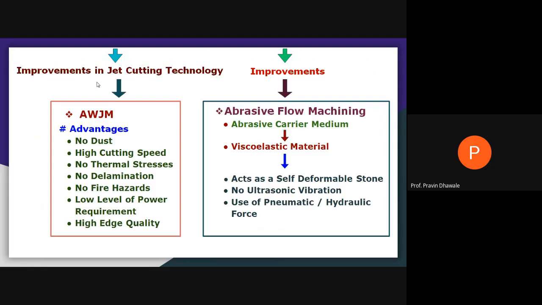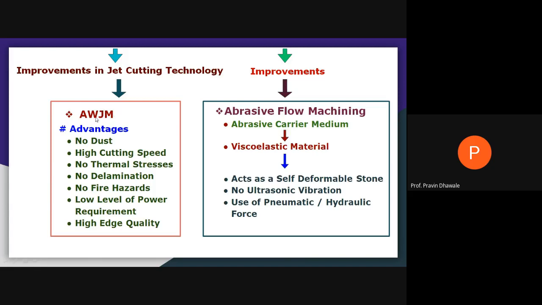And what is the improvement in abrasive flow machining? The abrasive carrying medium is a viscoelastic material and acts as a self-deformable stone. No ultrasonic vibration is required, and they use pneumatic and hydraulic force to remove material from the surface of the workpiece.